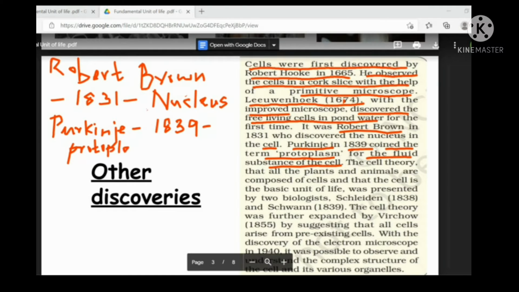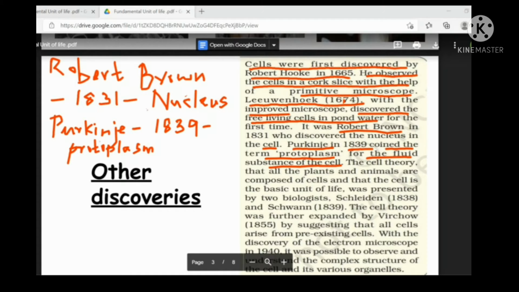Discovery means they observe something. Yes. Discovery means what is already present; it is already present, and they found it out. The nucleus was already present inside the cell. Whereas invention means something new that you make, which never existed before. Now, what we are learning is not about invention. We are learning about discovery.